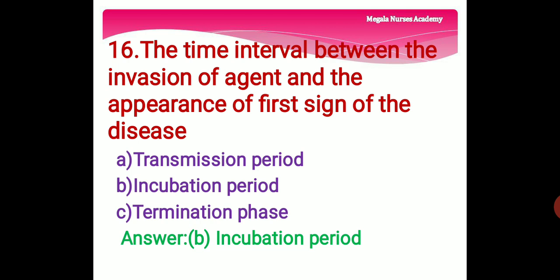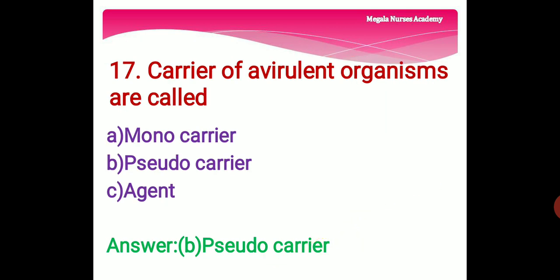The right answer is option B, incubation period, because that is the time interval between the invasion of the agent and the appearance of the first sign of the disease. The time interval between the invasion of the agent and the appearance of the first sign of the disease is option B, incubation period.